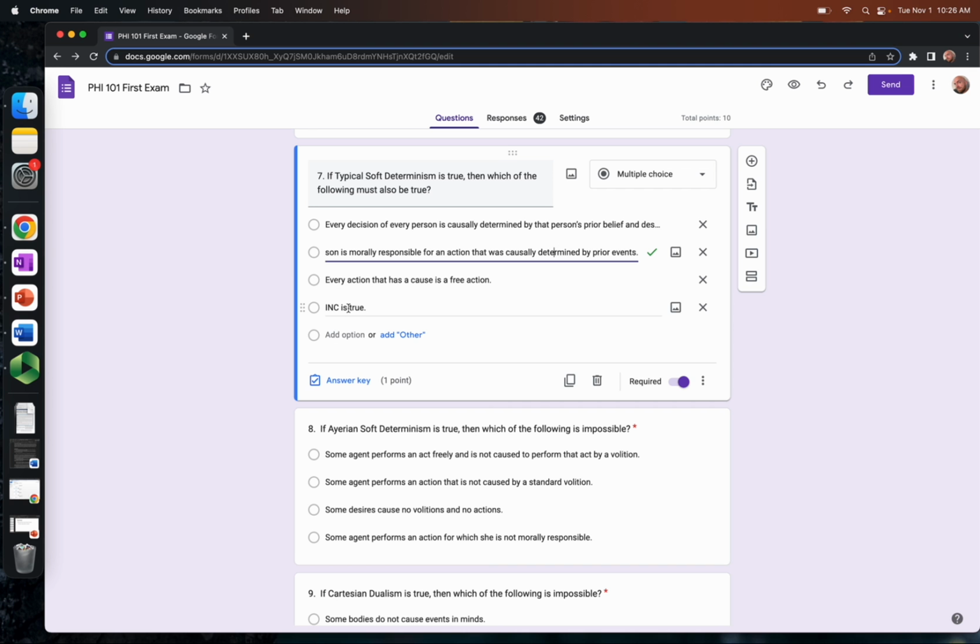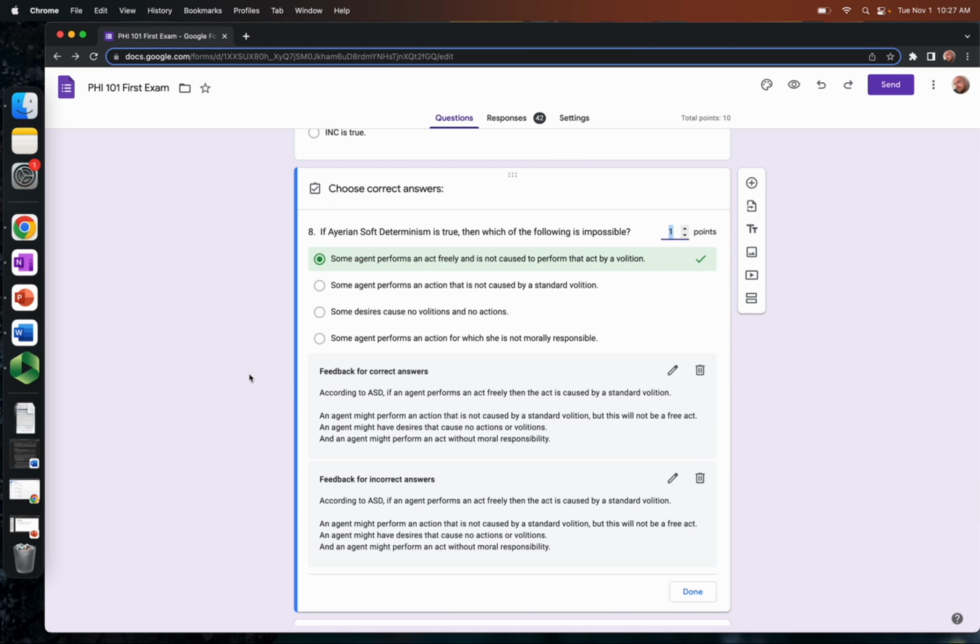Doesn't mean that incompatibilism is true. It doesn't mean that every action that has a cause is a free action. That is certainly not true. Some things are just actually causally determined. It doesn't mean every decision of every person is causally determined by that person's prior beliefs and desires. There could be other things that causally determine the person's decisions that are not belief or desire based.